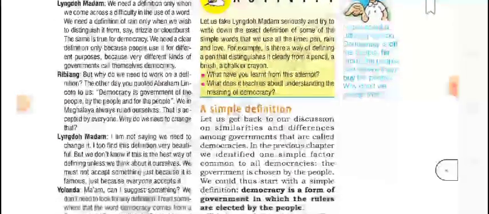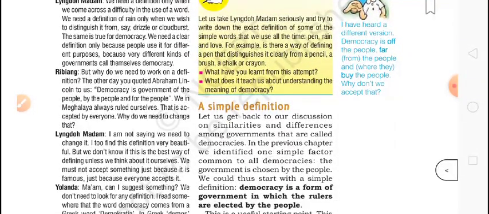Riveng says, "But why do we need to work on the definition? The other day you quoted Abraham Lincoln, who told us democracy is the government of the people, by the people, and for the people. We in Meghalaya have always ruled ourselves. That is accepted by everyone. Why do we need to change that?"